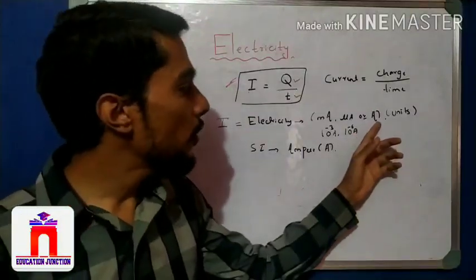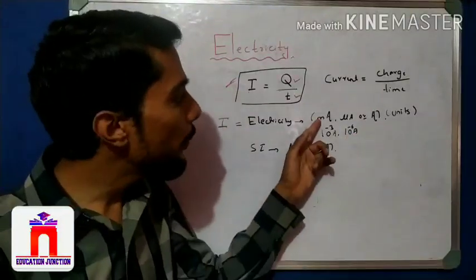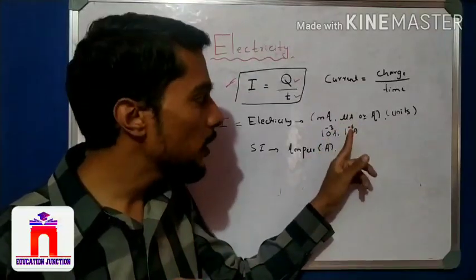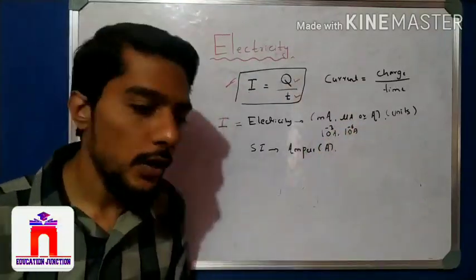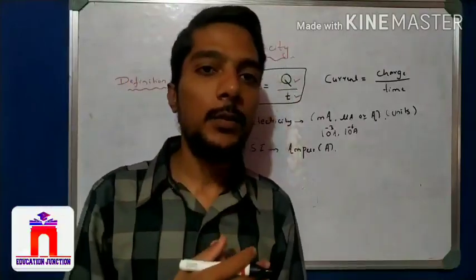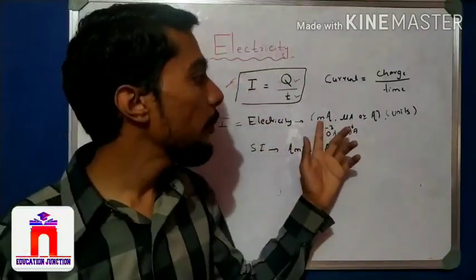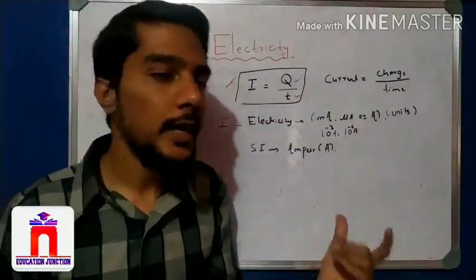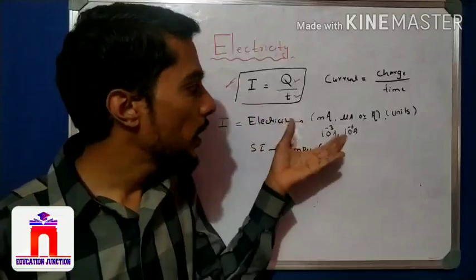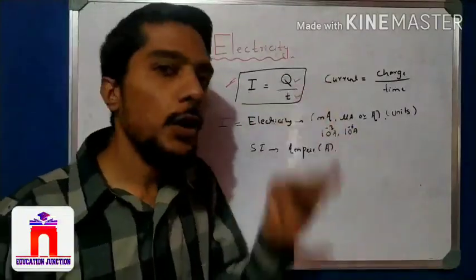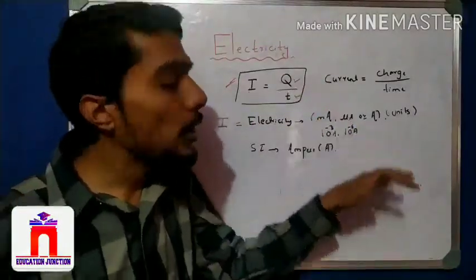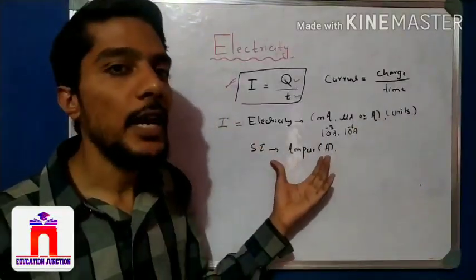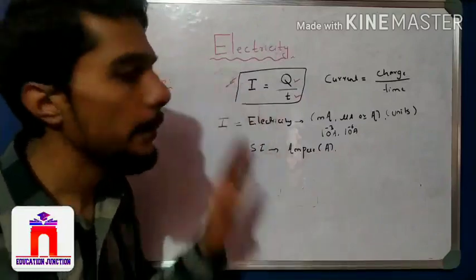So here the SI unit of current is ampere. So milliampere converted to ampere means 10 to the minus 3 ampere. Micro means 10 to the minus 6 ampere. Like that you will convert. So remember one point: in the calculation process, whenever they give current in milliampere or microampere, you have to convert it into ampere. We will learn that later, but you must know it. Why? Because ampere is the SI unit, right? So this is all about I.